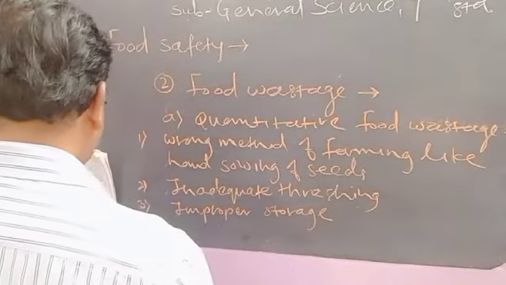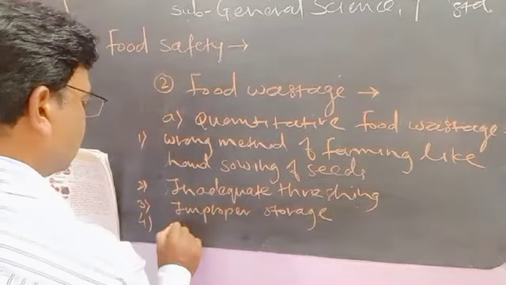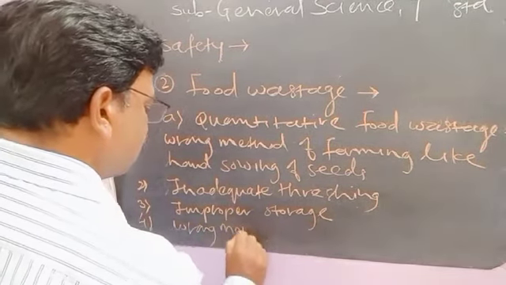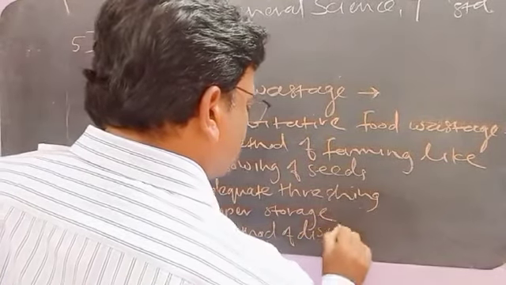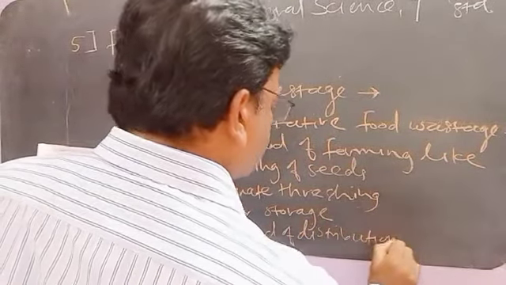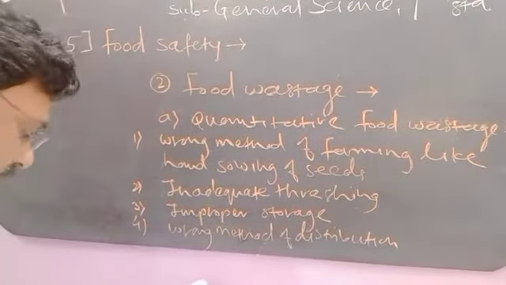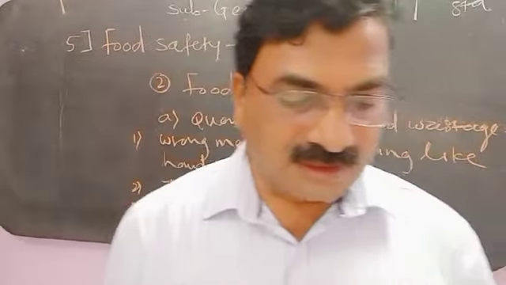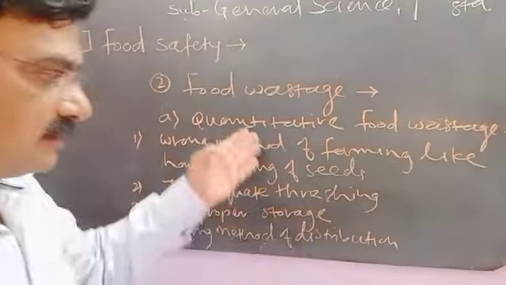Improper storage, wrong method of distribution. In this way, the quantitative wastage of food may happen due to these different reasons.